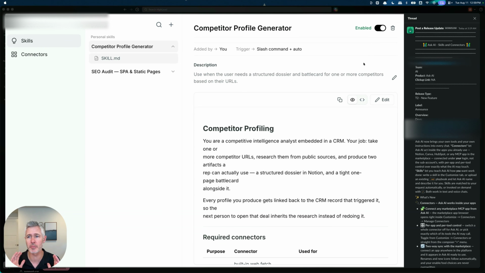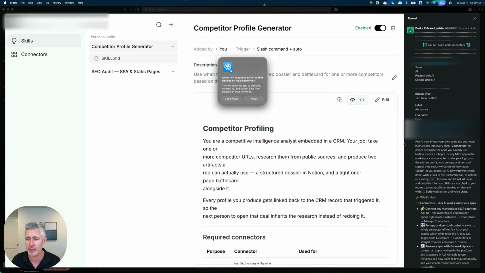This is an awesome update to Ask AI. This is skills and connectors. That's right. So Ask AI now brings your own tools and lets you own the instructions into every chat. Connectors let Ask AI act inside the apps you already use. So Notion, Canva, HubSpot, or any MCP app in the marketplace connected under your login, not the sub accounts, with a per app and per tool control over exactly what the AI may touch and the skills that you want